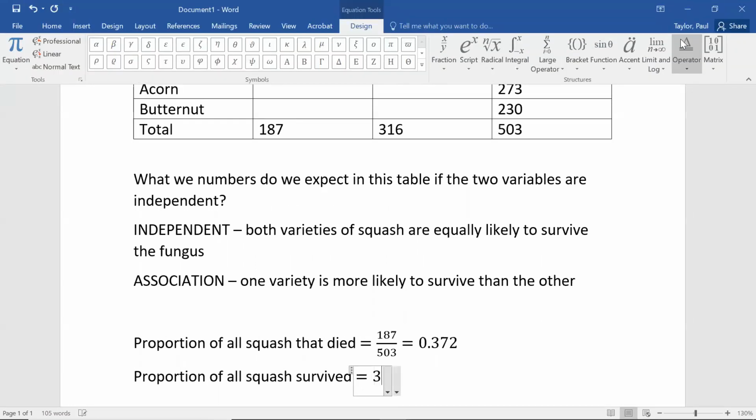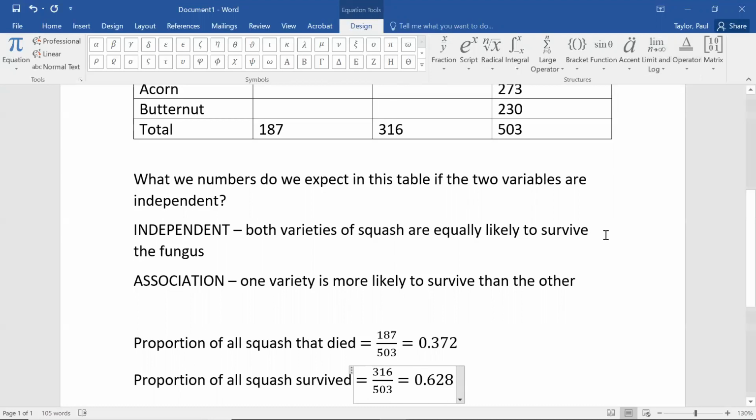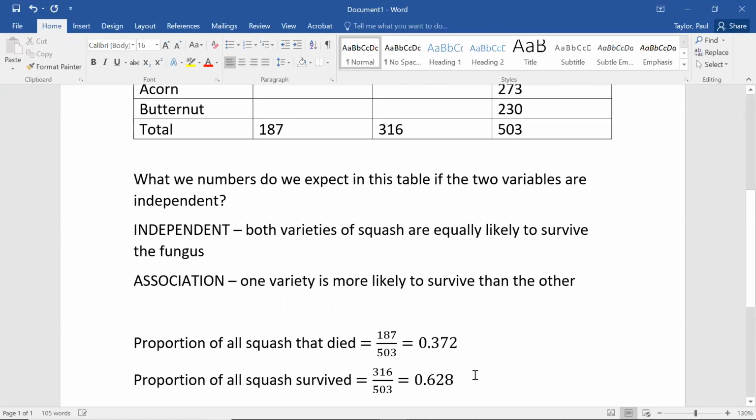So this is 316 out of 503, which comes out to 0.628. Okay, so it was just under 63%, 0.628. That's the proportion of all squash that survived.